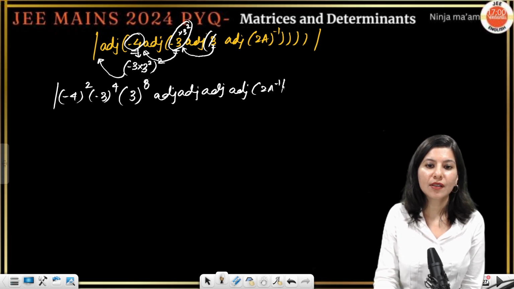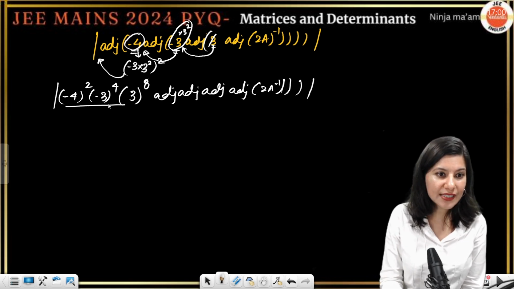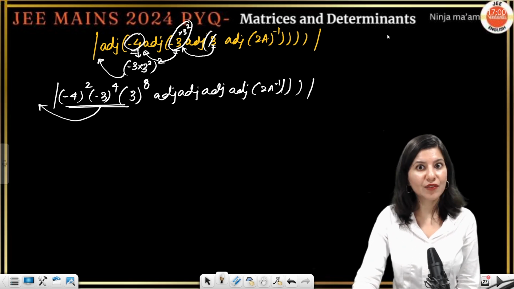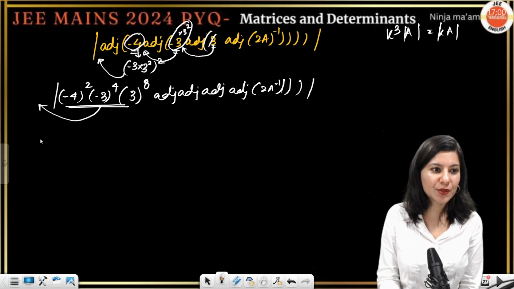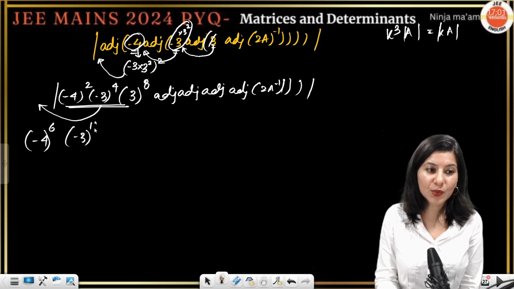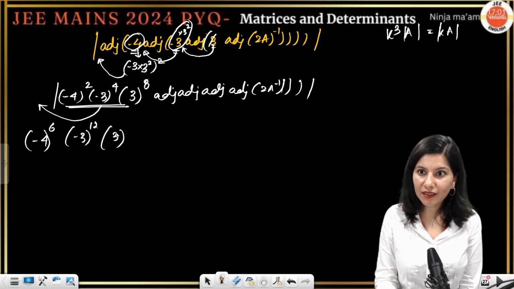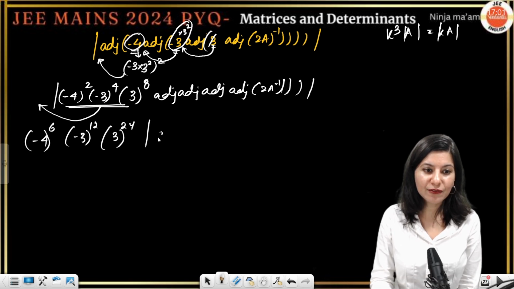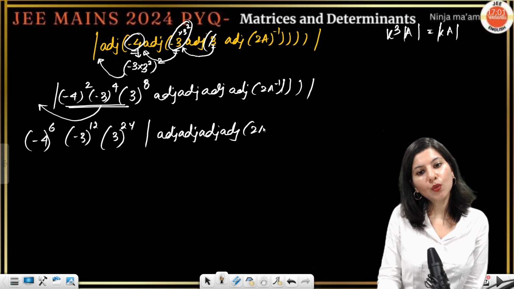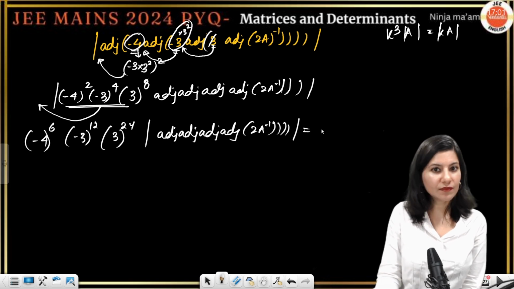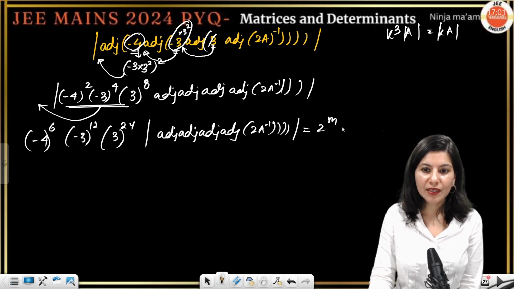of 2A inverse. Now this will come out, and we are going to use the cube property of determinant, so this will be power cube. So (-4 squared) cubed, so 2 threes are 6, -3 to the 4 threes are 12, 3 to the 8 threes are 24, and 4 times adjoint is there of 2A inverse. That is going to be 2 raised to power m, 3 raised to power n.